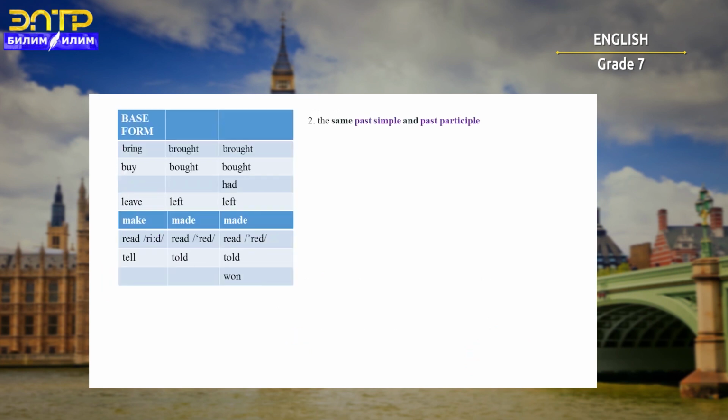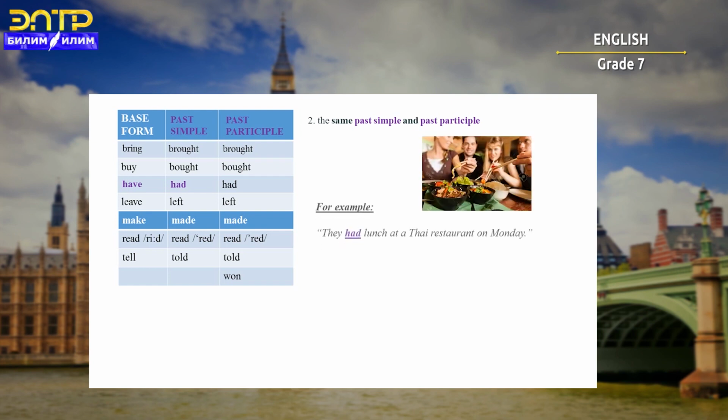Here is the second type of the verbs which have the same past simple and past participle. For example, bring, brought, brought. Buy, bought, bought. Have, had, had. Let's have an example with this verb have in past simple. They had lunch at a Thai restaurant on Monday. Leave will be left in past simple and left in past participle.